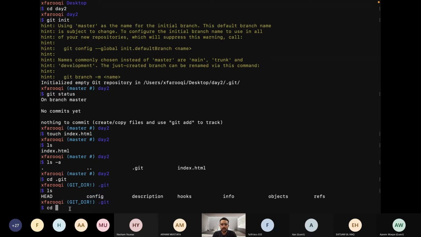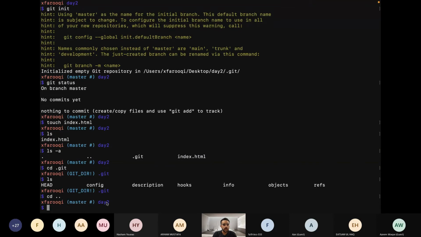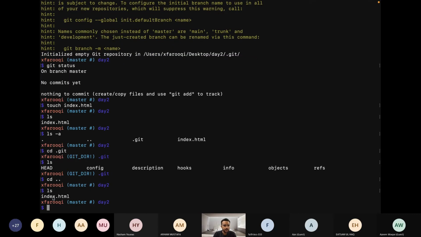So let's get back to the day 2 repository using the command cd .. It will move backward to the main repository. Okay, now we are in the day 2 repository. I have already made a file named index.html. This is a totally empty file. Let's fill this file using code .